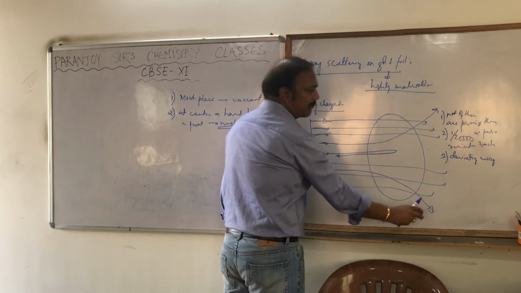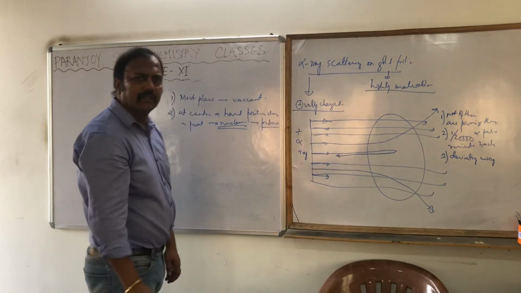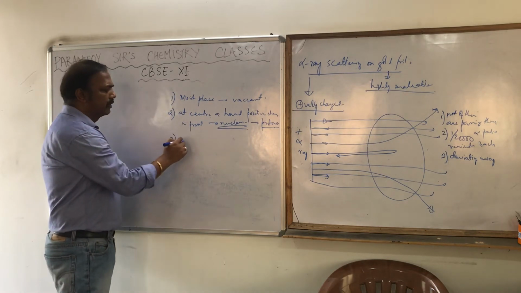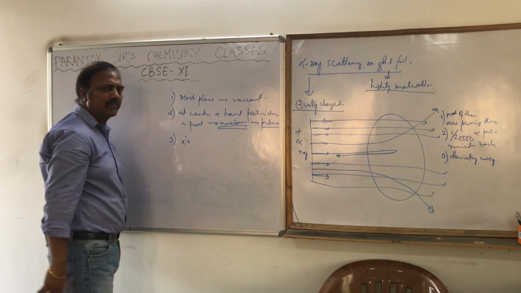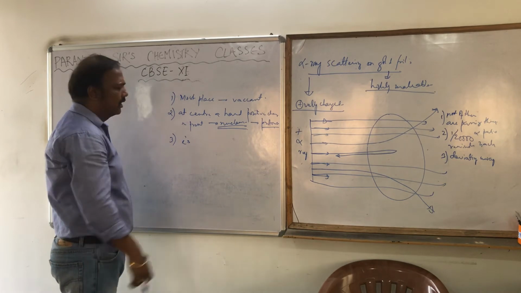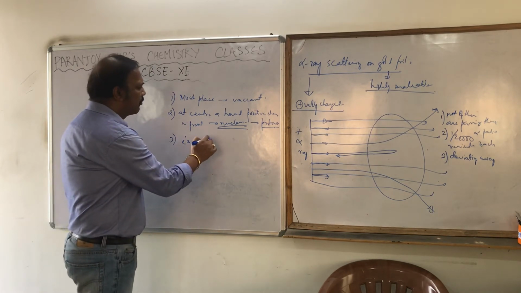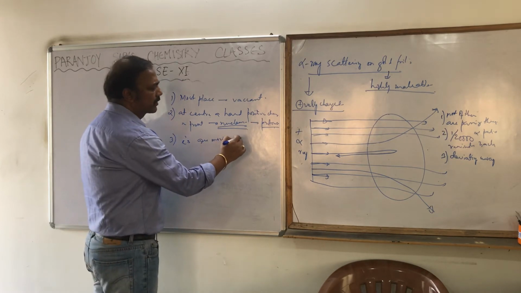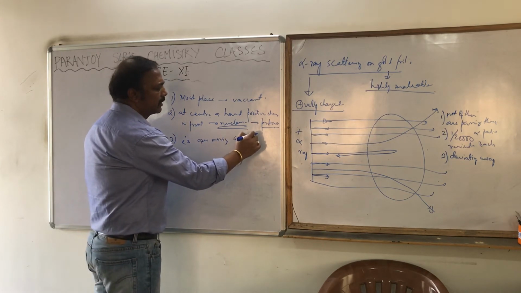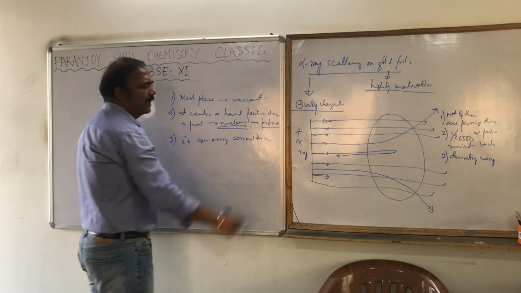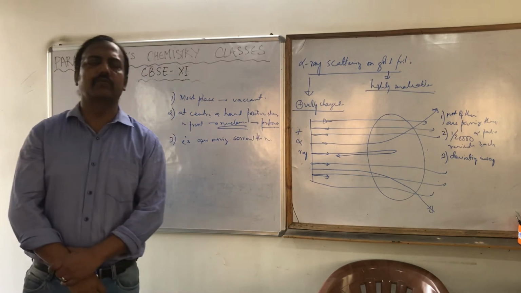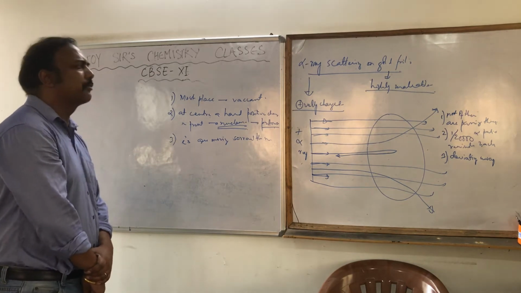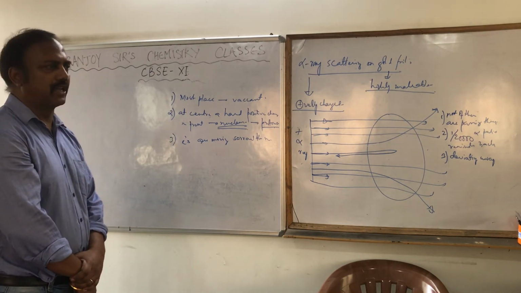He concluded that the electrons, the negative charge, are present in the atom and are moving surrounding the nucleus. These are the three conclusions he made by his experiment.